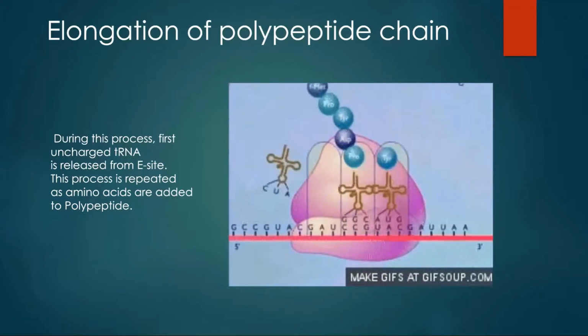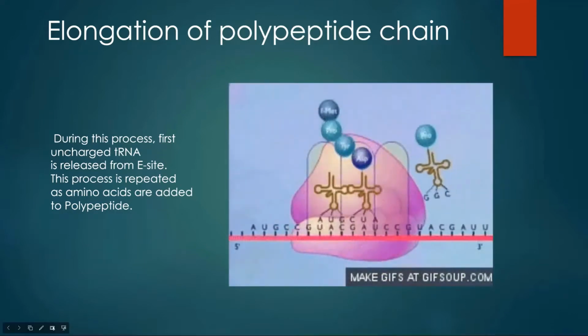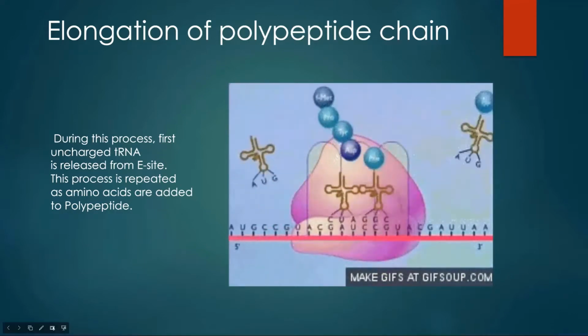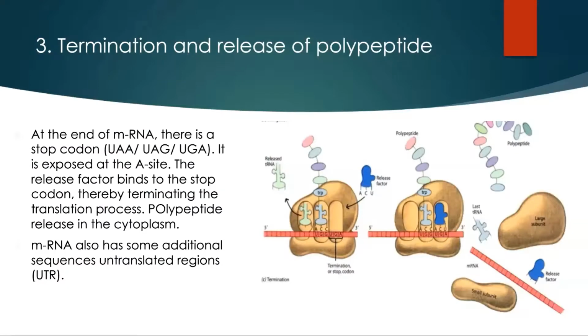Then the next stage is termination and release of polypeptide. Third step is termination and release of polypeptide. As the ribosome moves over the messenger RNA, it reaches the end of messenger RNA where the stop codon is exposed at the A site.